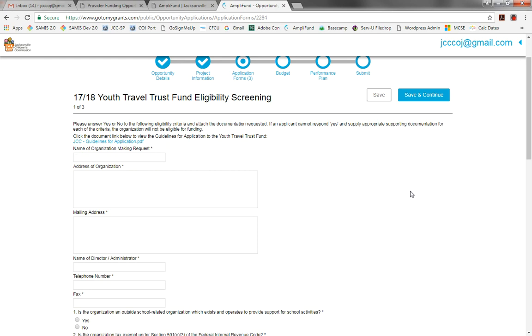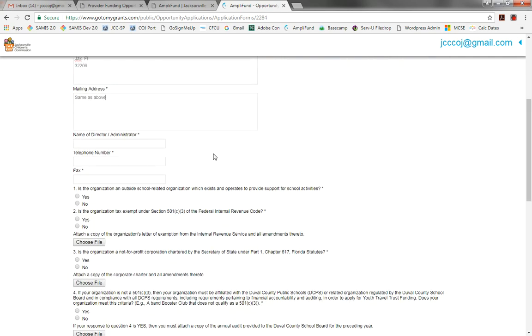Name of organization, of course, that's going to be your official organization's name. We'll just put in something here, Rogers Test Org, and 1095 HP Randolph is what I'll use here. So this would be your official address, and you can put same as above if the mailing address is in fact the same. The name of director, we're just going to say test. Telephone number, I'm just going to put in something here. And we'll put in a simulated fax number as well.